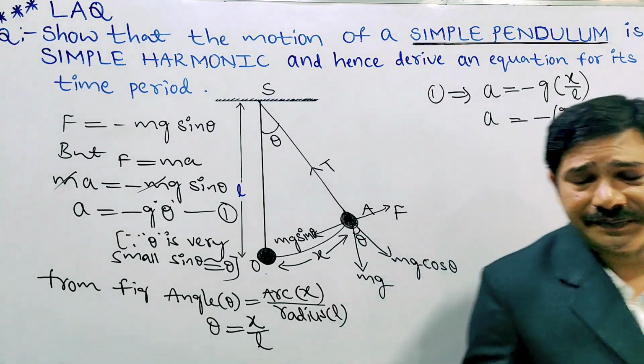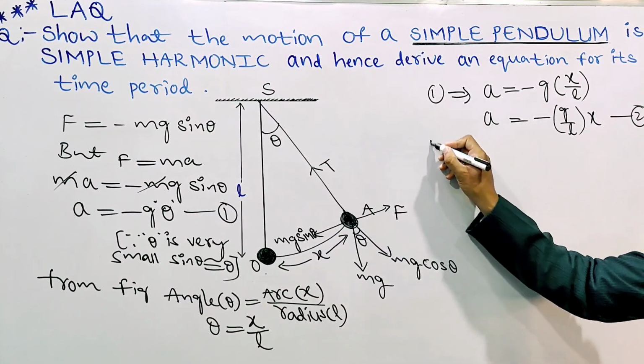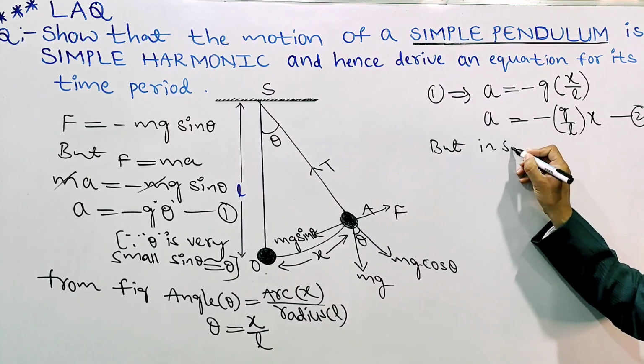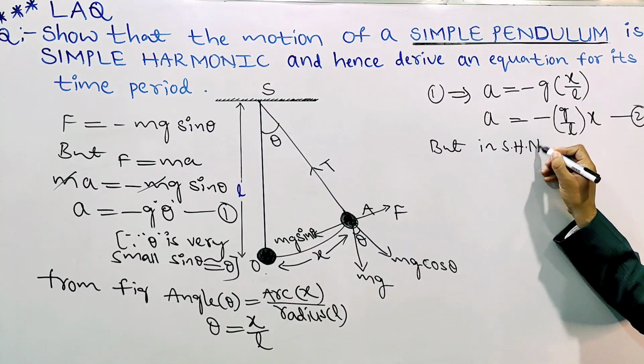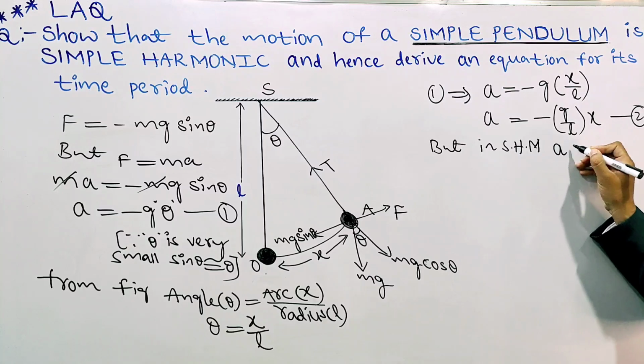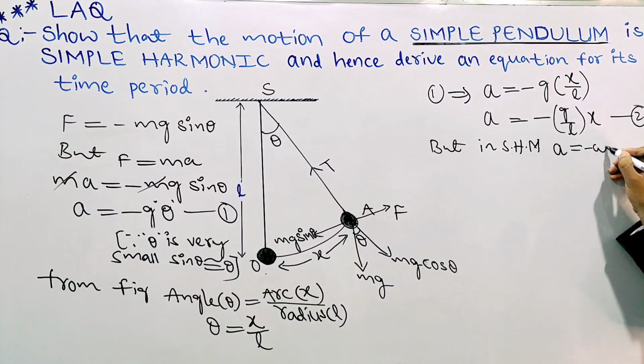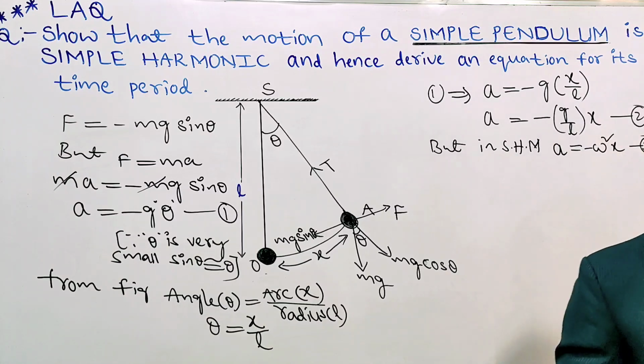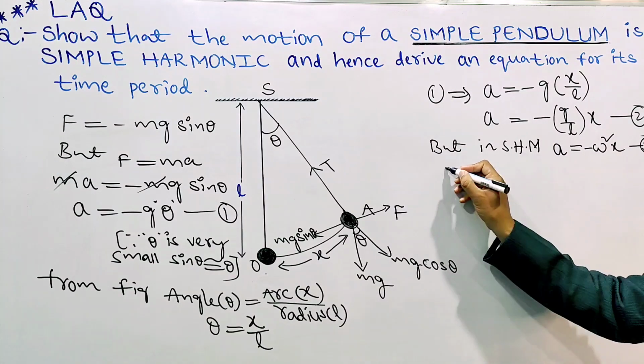Now compare this. In simple harmonic motion, acceleration is equal to minus omega square x. Say equation 3.